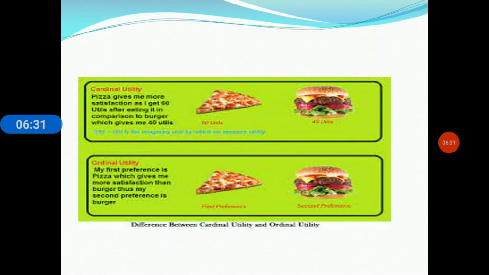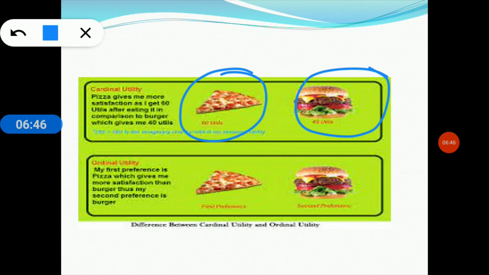So here this is a pictorial explanation of the cardinal and ordinal utility approach, and here there are two pictures. The first one is the pizza and the second one is the burger. So in the cardinal utility approach, pizza gives me more satisfaction because pizza gets 60 utils of satisfaction when I am eating pizza in comparison to the burger, because burger gives me 40 utils of satisfaction.